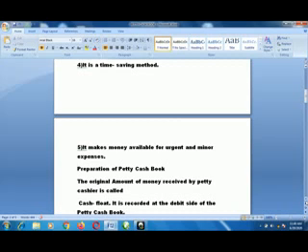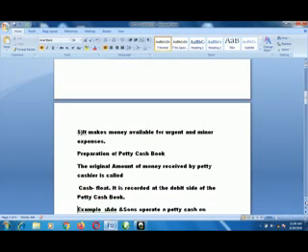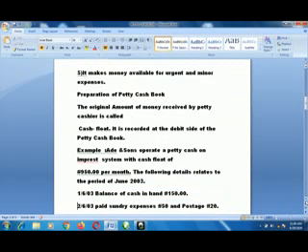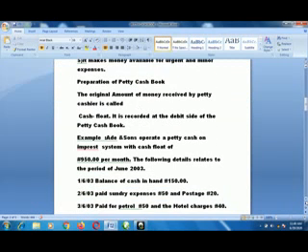So that means if we need any urgent expenses, we can go to our cash float account. Preparation of petty cash book. The original amount of money received by the petty cashier is called cash float. We will call it cash float. It is recorded at the debit side of the petty cash book.